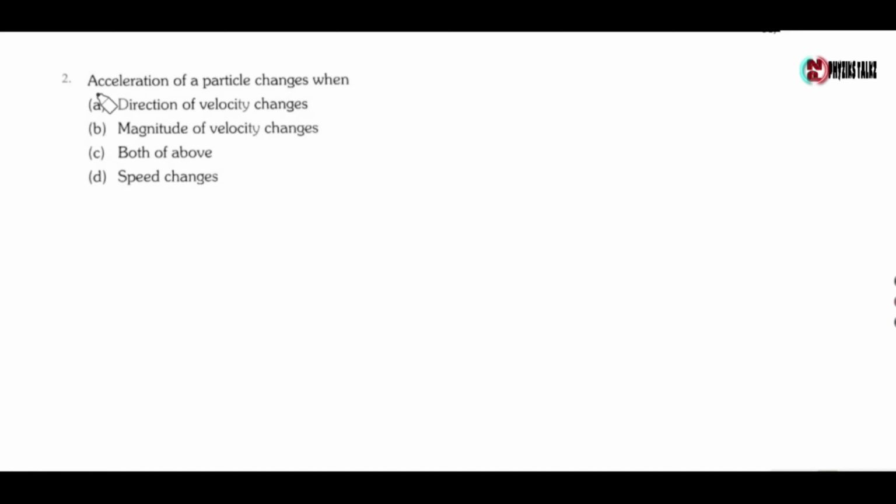Next question. Acceleration of a particle changes when? Option A, direction of velocity changes. Option B, magnitude of velocity changes. Option C, both of above. Option D, speed changes. Now we have acceleration equals rate of change of velocity, or in vector form, acceleration equals dv by dt. Now when magnitude of velocity or direction of velocity changes, acceleration changes. So the correct option is both of the above.